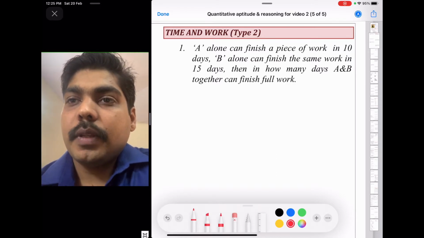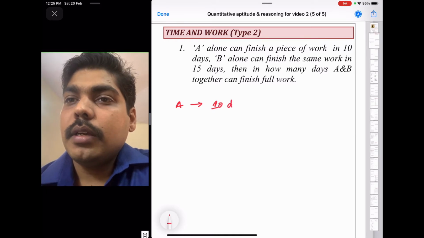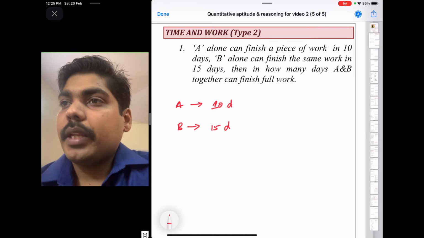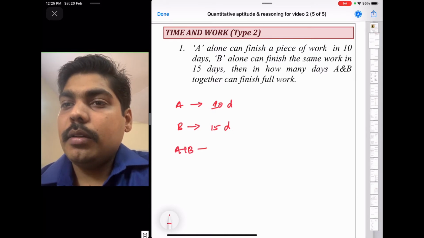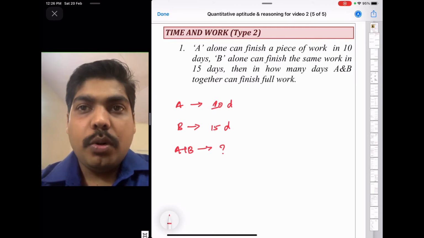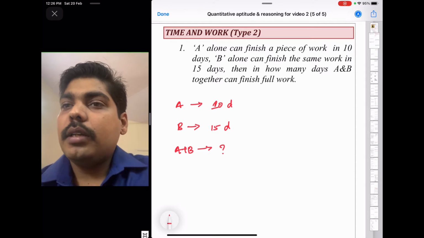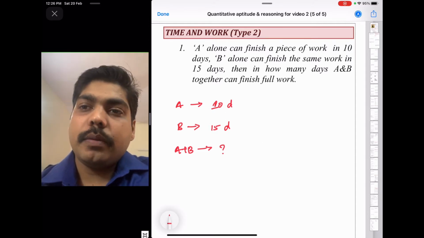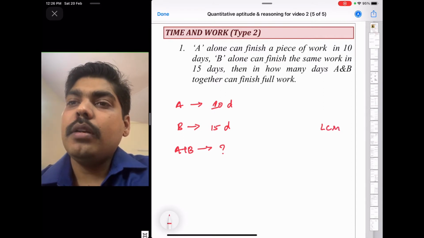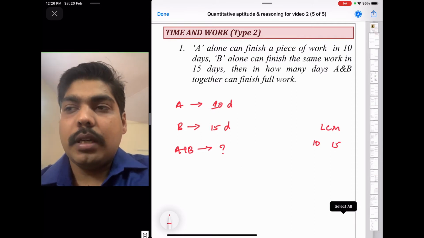That is, A alone can finish a piece of work in 10 days. B alone can finish the same work in 15 days. Then A and B together, in how many days will they finish the work? So here in this problem we don't know what the work is. So first define the work. To define the work, take the LCM of the given numbers, that is 10 and 15. So LCM will be 30, we already know.